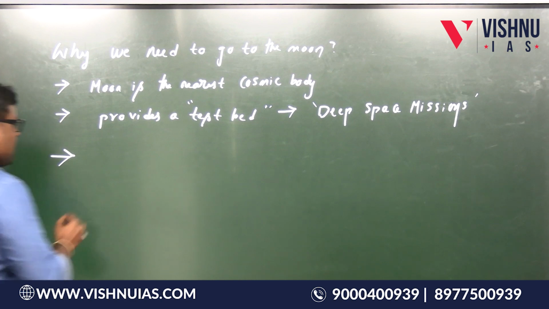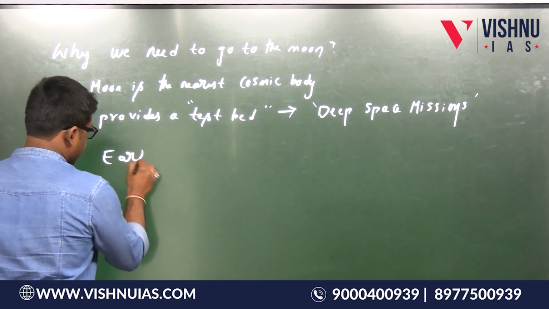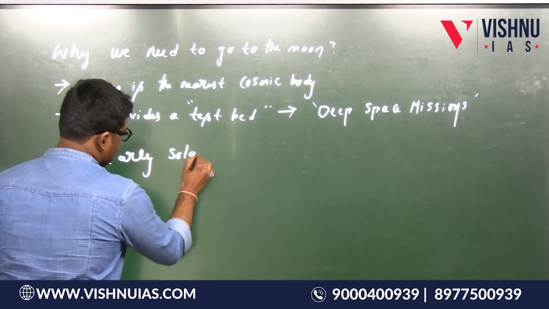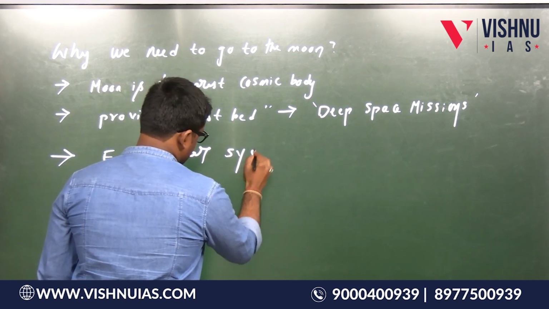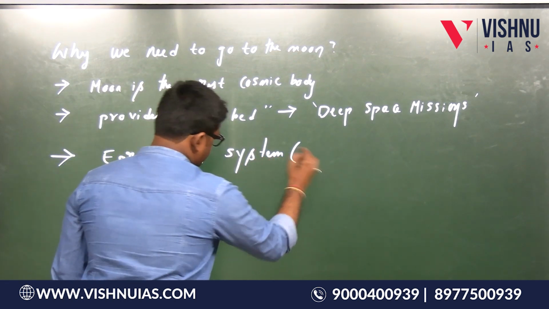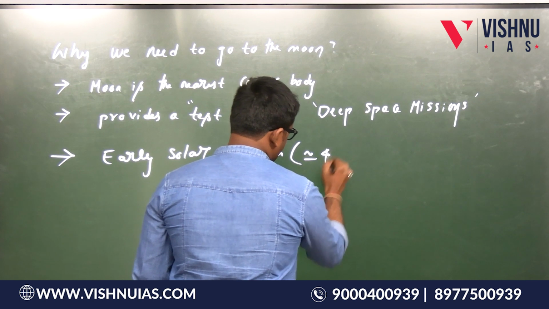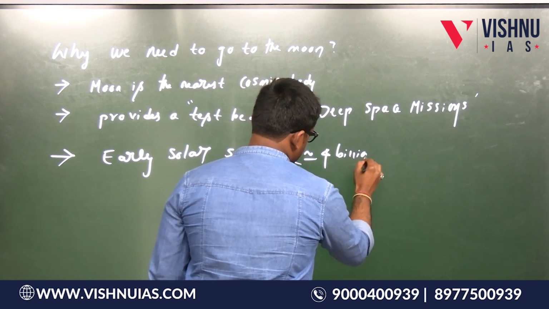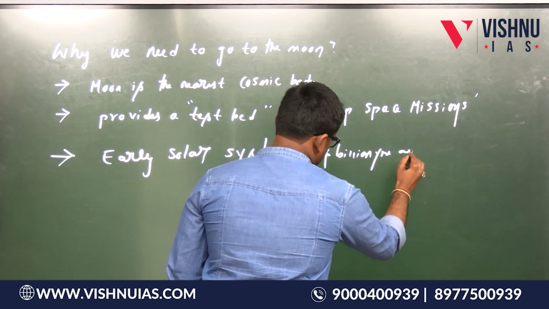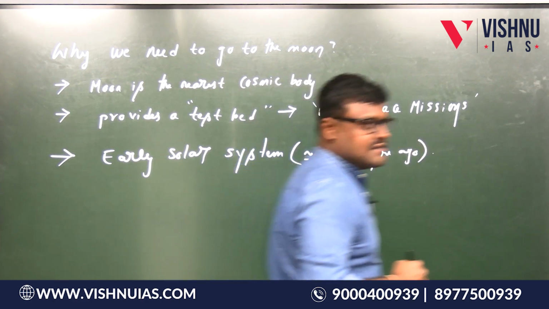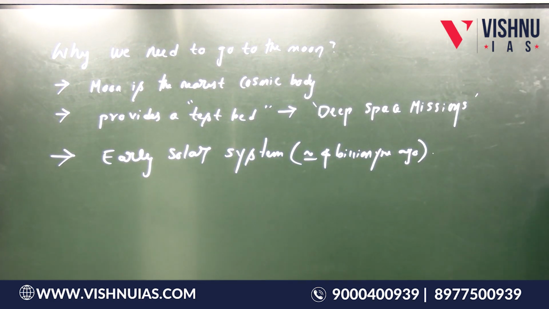In the early solar system, approximately 4 billion years ago, just after the formation of the solar system, our solar system's age is actually 4.5 billion years.